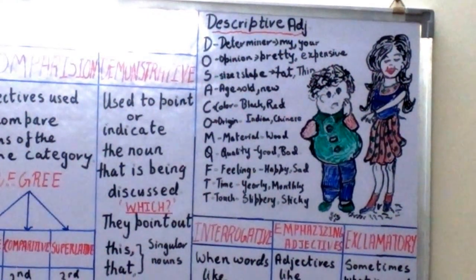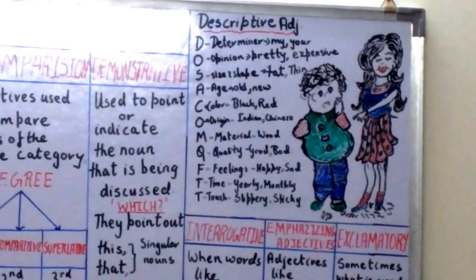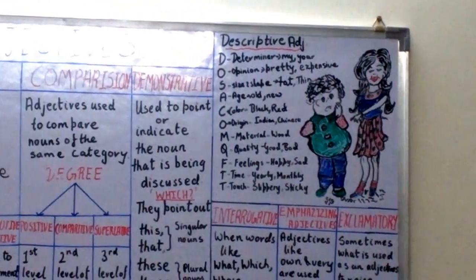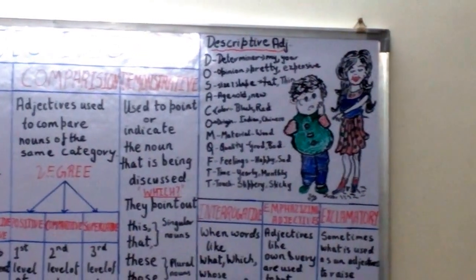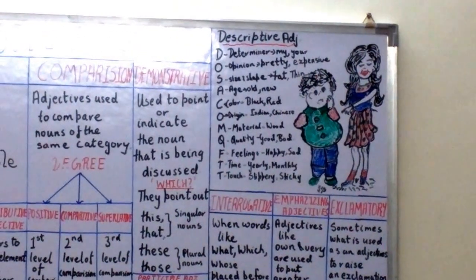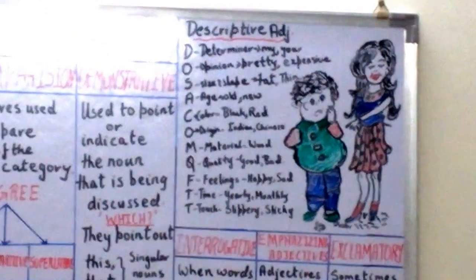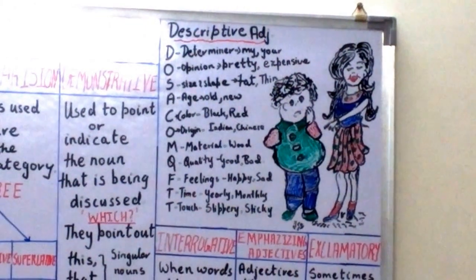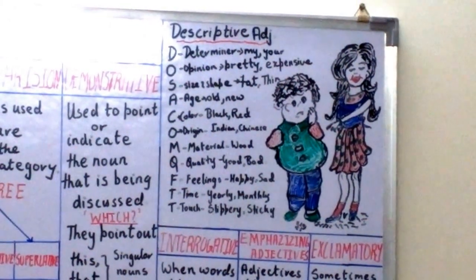So these are all the descriptive adjectives which I have reduced to DOSACOMQFT square. D for determiner, for example, my, your. O for opinion, pretty, expensive. S for size or shape, size like fat or thin, or shape like circular, rectangle, square. A for age, old and new.